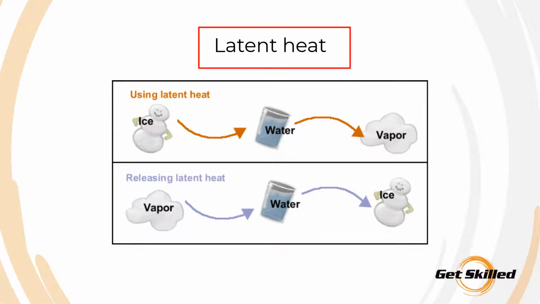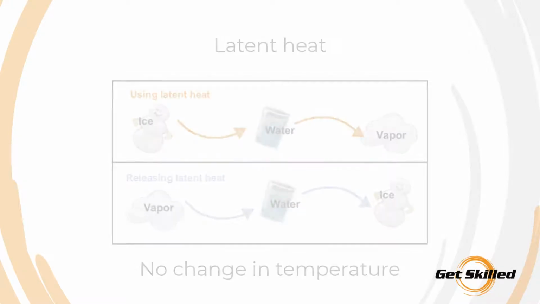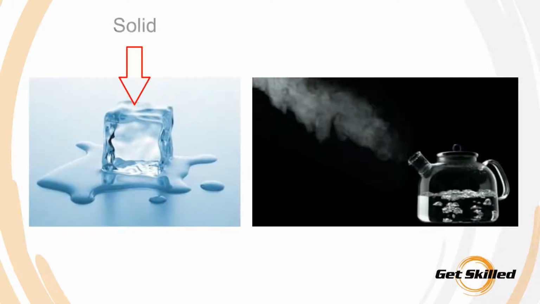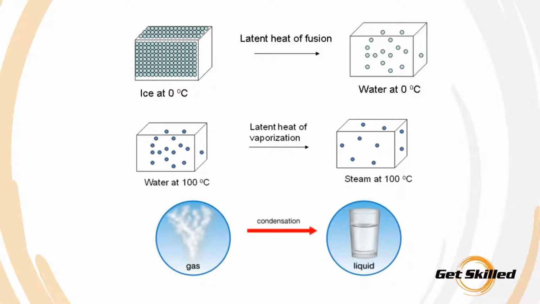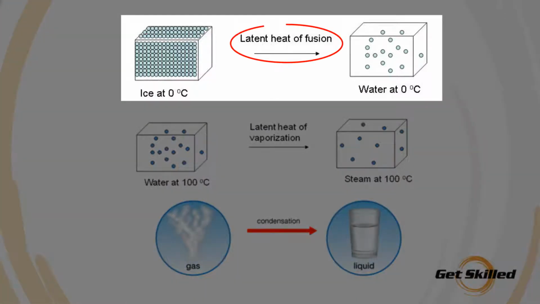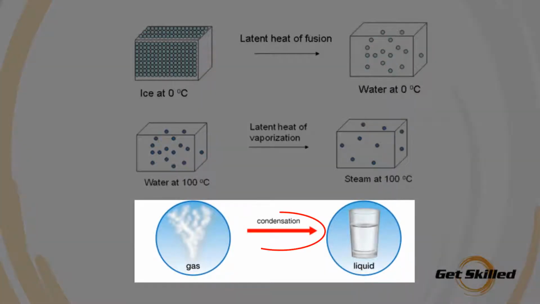Latent heat is defined as heat which brings about a change of state, with no change in temperature. This refers to a change from a solid to a liquid, or a liquid to a vapor. There are different types of latent heat, which are latent heat of fusion, for example, ice to water, latent heat of vaporization, for example, water to steam or vapor, and latent heat of condensation, for example, steam or vapor to water.